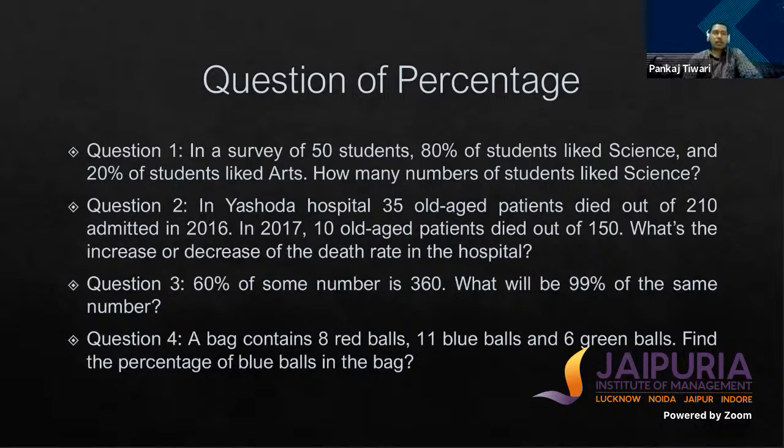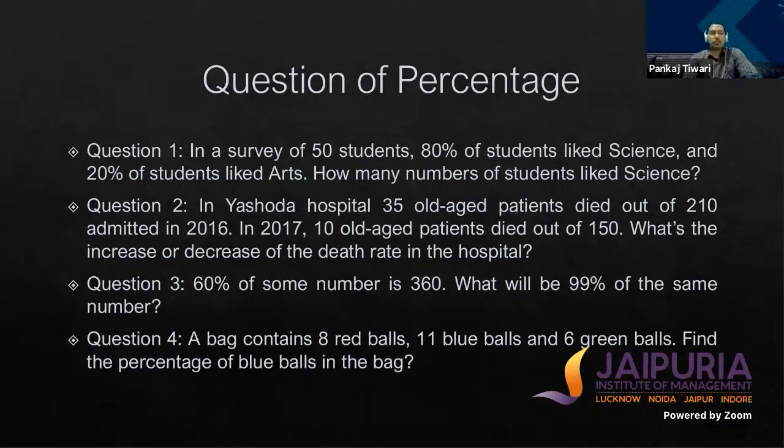And if I talk about the second question, in Yashoda Hospital, 35 aged patients died out of 210 admitted in 2016. And in year 2017, 10 old aged patients died out of 150. So what's the increase or decrease of the death rate in the hospital? So simply looking at the question, we can't explain whether it is increasing or decreasing. But if we convert the value in percentage form, we can simply look at it and mention whether it is increasing or decreasing.